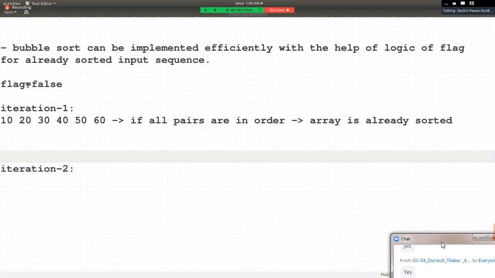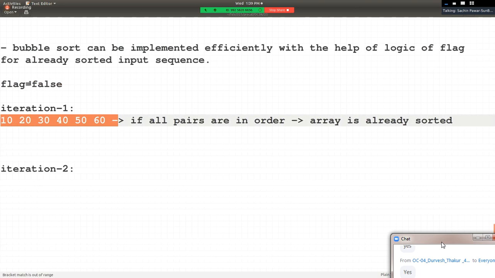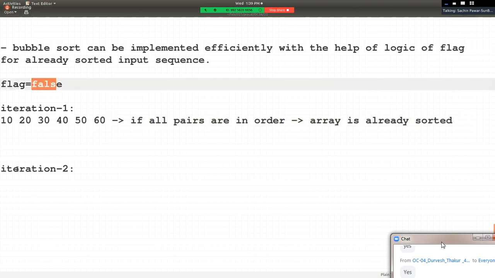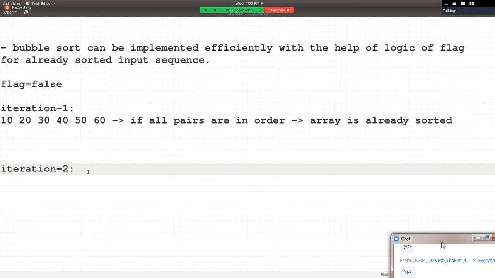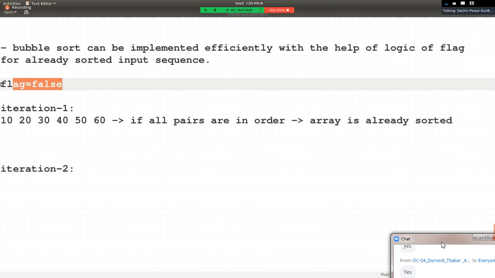So value of flag will become true only if any single pair is not in order. If all pairs are in order, flag will remain false and control will never go into the next iteration. So we use this flag as an indication, just like an indicator, right?